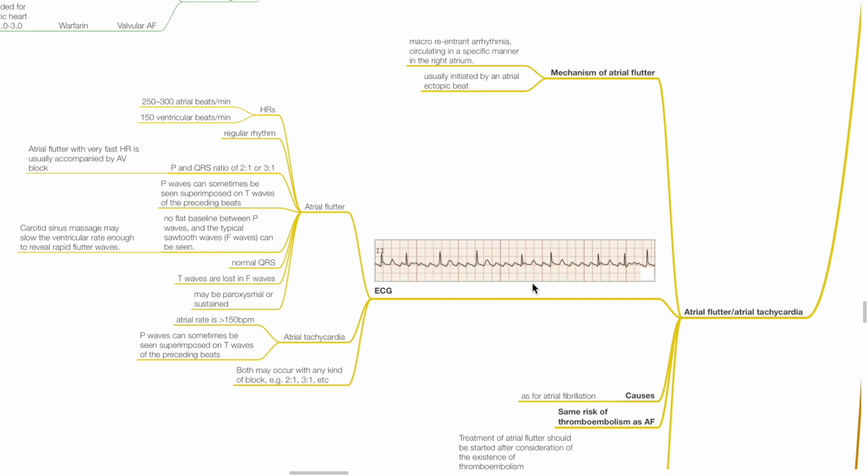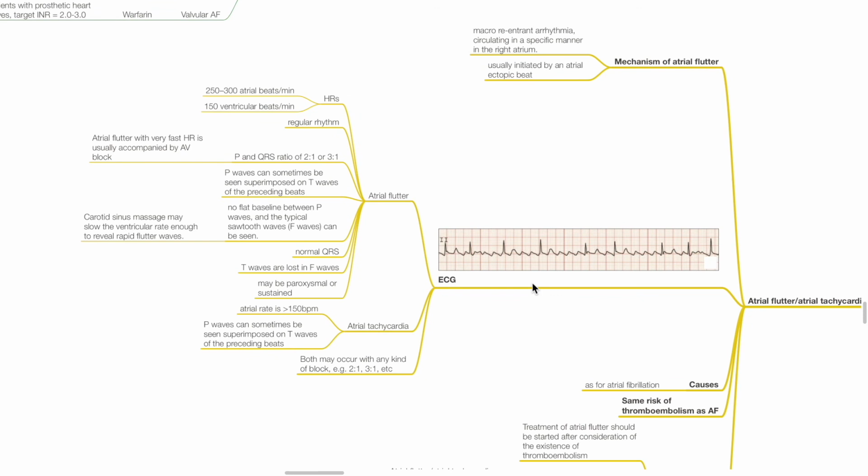Mechanism: macro reentrant arrhythmia circulating in a specific manner in the right atrium, usually initiated by an atrial ectopic beat. ECG: for atrial flutter, heart rate is 250 to 300 atrial beats per minute with 150 ventricular beats per minute. Rhythm is regular. P and QRS ratio of 2 to 1 or 3 to 1. Atrial flutter with very fast heart rate is usually accompanied by AV block.